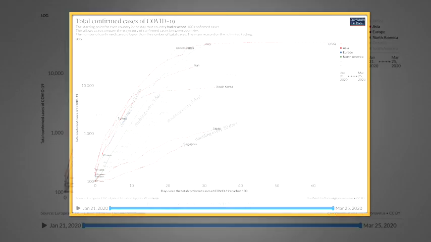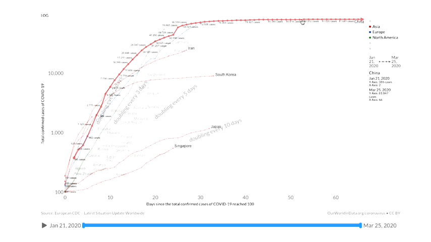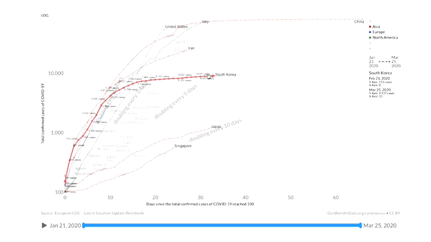Other countries learned from those lessons and did better. Singapore and Japan kept to a doubling time near 10 days, buying time for their hospitals. Eventually, China and South Korea also found ways to fight back. China got out of its exponential line by locking down large populations, including the 11 million people in Wuhan. South Korea implemented a massive testing regime to identify and isolate cases quickly.